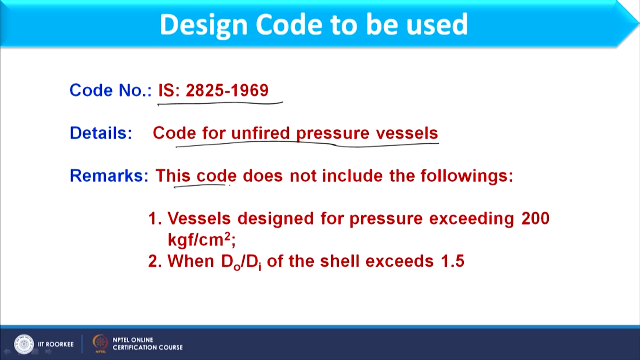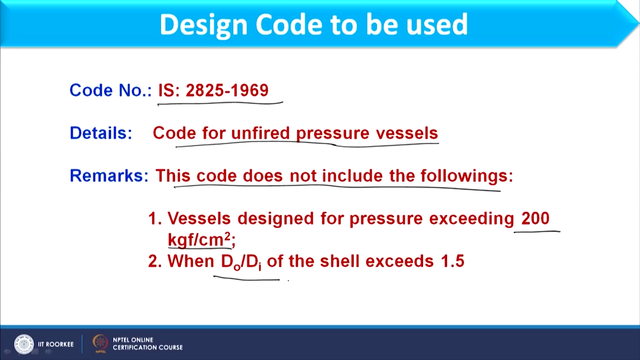This particular code has some limitations. The maximum possible pressure to be considered in designing should not exceed 200 kgf per centimeter square, which is equivalent to 200 bar or 20 mega Newton per meter square. Beyond that, this code will not work. Another limitation is that dO by di should be less than 1.5. Beyond these conditions, we cannot use this code.